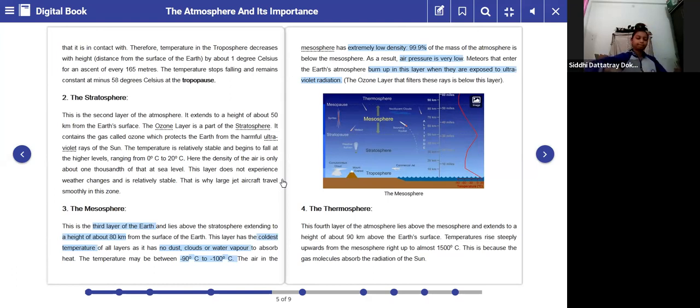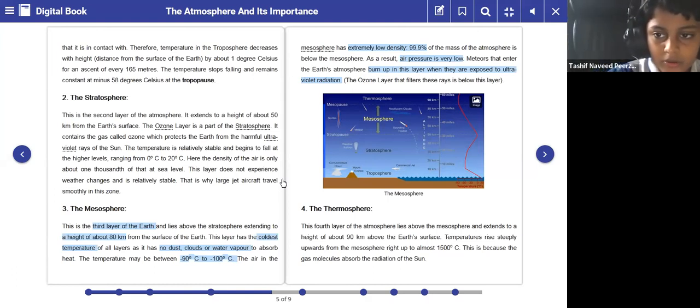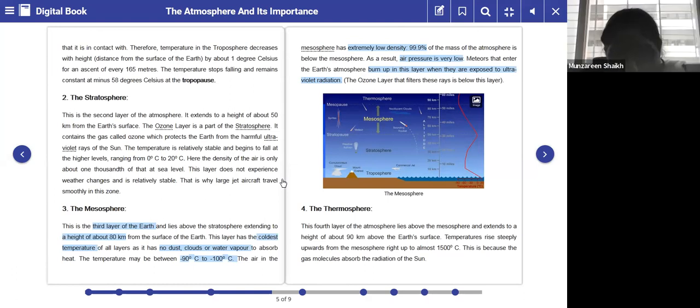Yes, ma'am. Okay, now next the fourth one, the thermosphere. Thermosphere is the fourth layer, right?